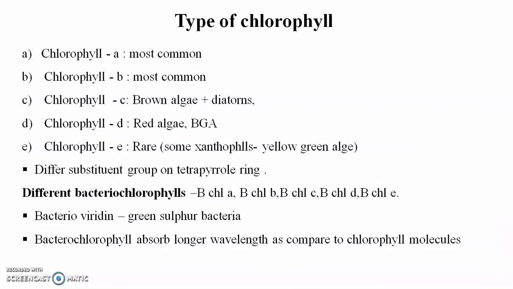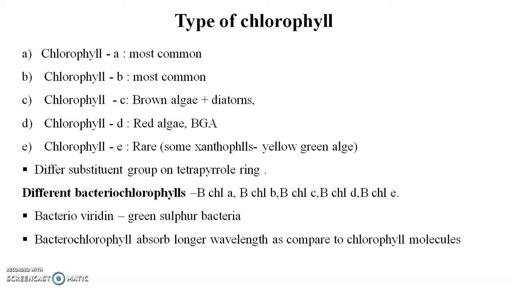Types of chlorophylls, as I already told you. Chlorophyll A is the most common. Chlorophyll B is also common. Chlorophyll C is present in brown algae and diatoms. Chlorophyll D is present in red algae and blue-green algae. Chlorophyll E is rare. It is sometimes present in xanthophylls, that is, the yellow-green algae.